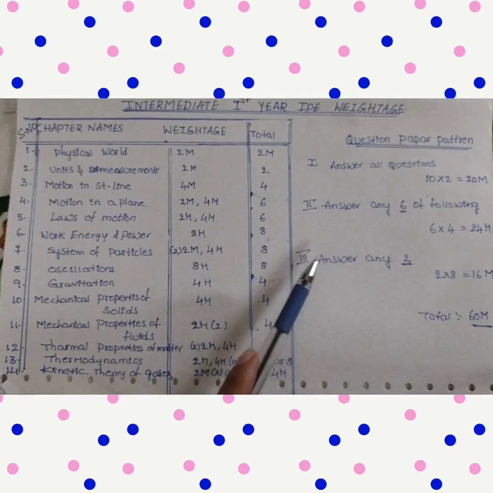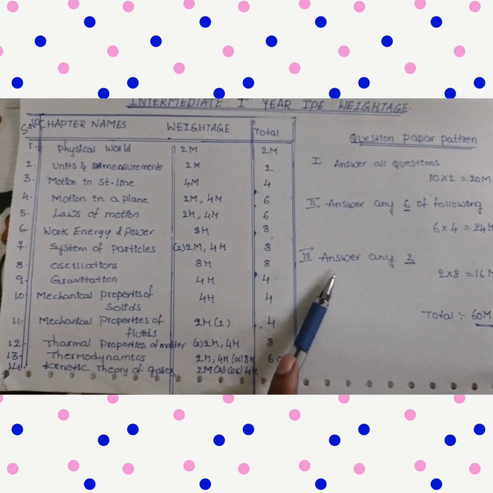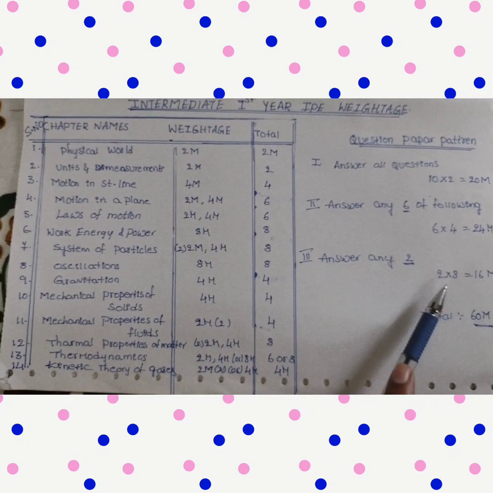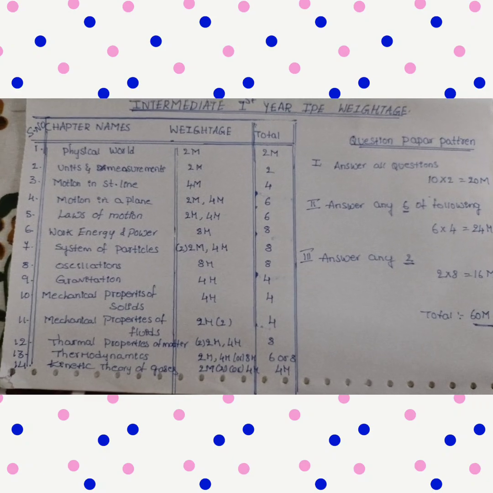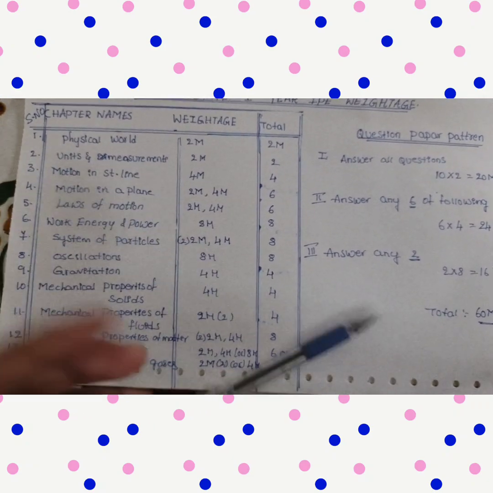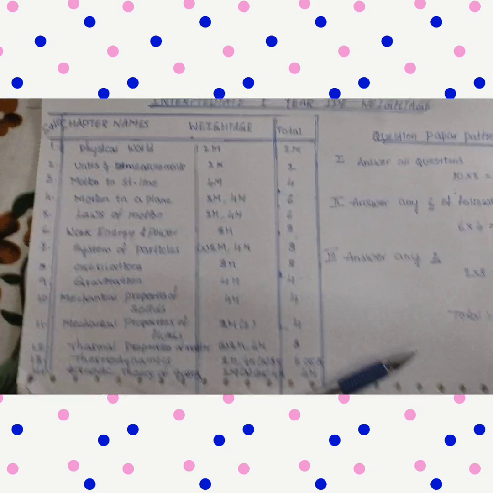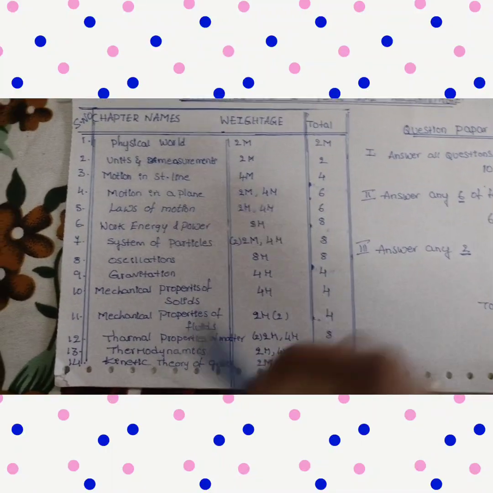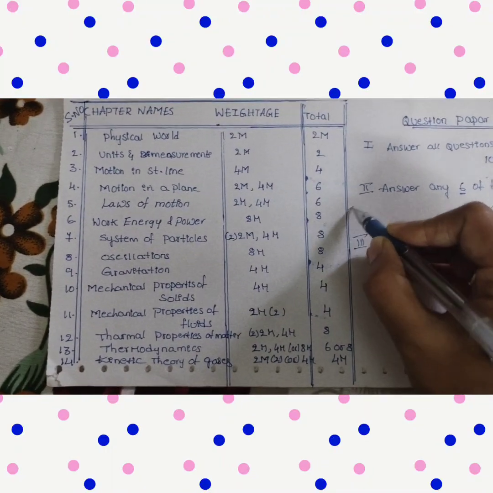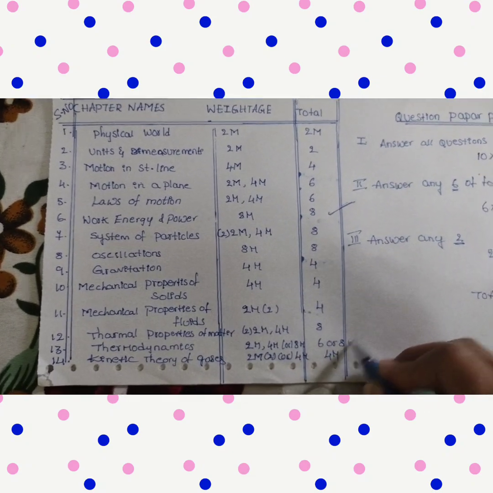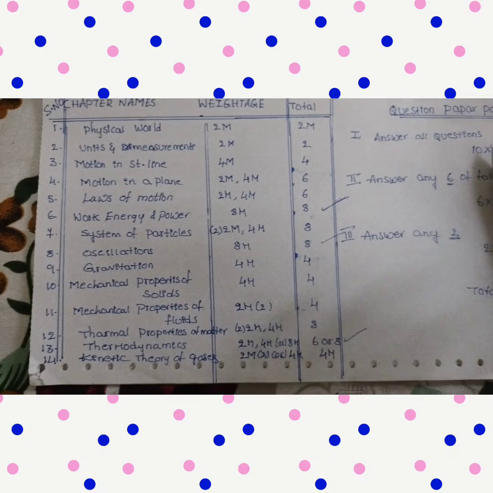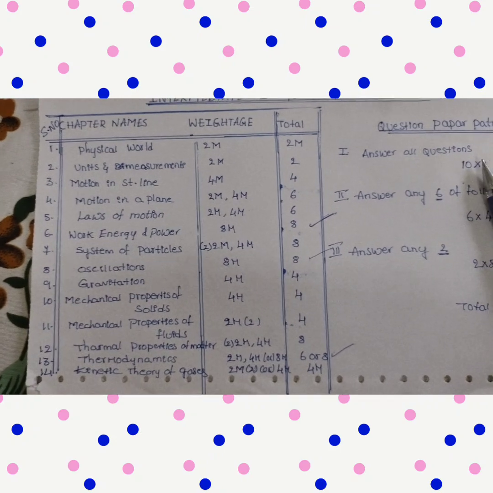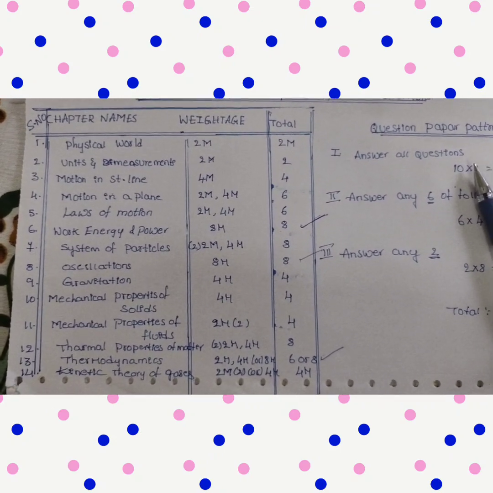Suppose, if you take the third Roman, how many questions will they give? 3 LAQs. How many do we have to write? Only 2. What is the weightage of each question? 8 marks. Mainly, which chapters are important for LAQs? Only for LAQs we have to refer to work power energy, thermodynamics and oscillations. Mainly from these 3 chapters only we are getting the LAQs.